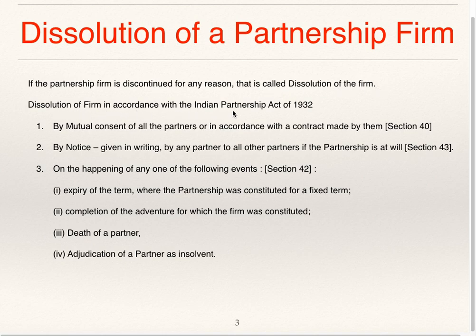Dissolution of firm in accordance with Indian Partnership Act 1932 is as follows. By mutual consent of all partners in accordance with contract made by them, section 40; by notice given in writing by any partner to all other partners if partnership is at will, section 43; on the happening of any of the following events, section 42: expiry of the term where the partnership was constituted for a fixed term, completion of the adventure for which firm was constituted, death of a partner, adjudication of partner as insolvent.